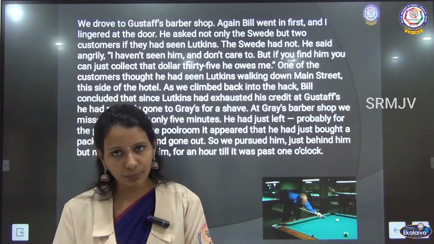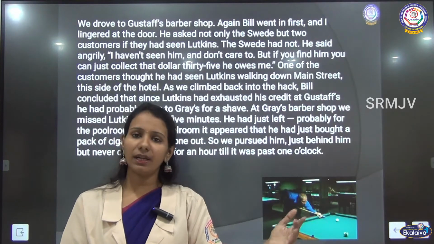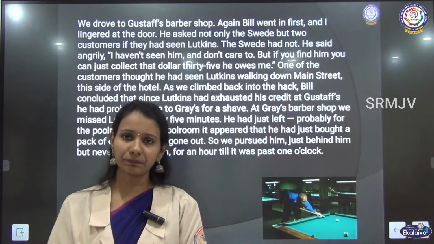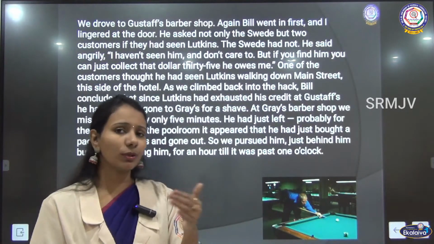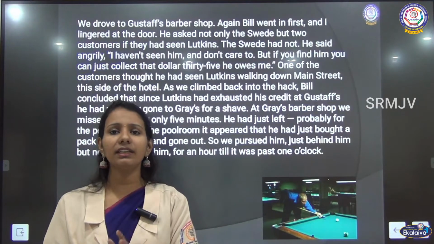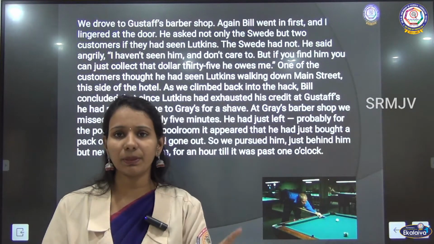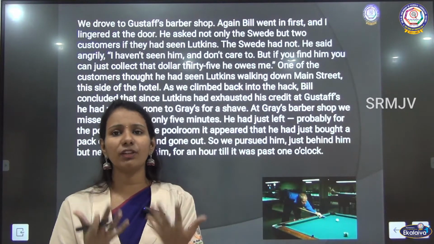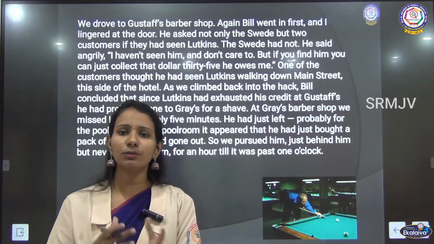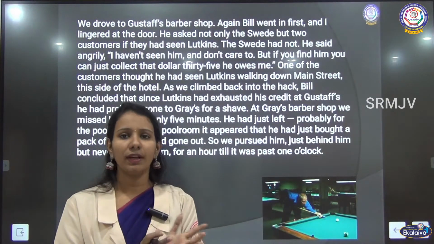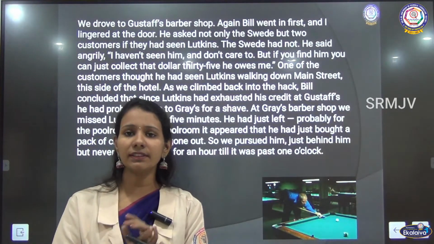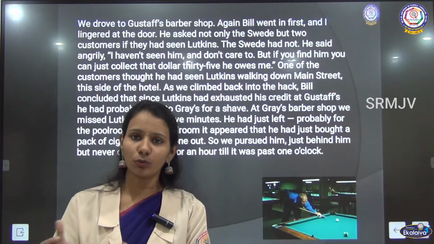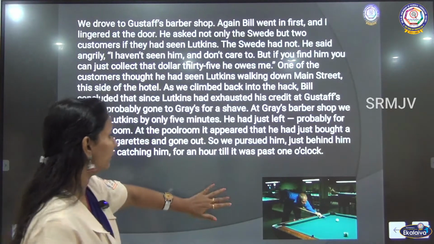So now they go from Gustav's place to the Gray barber shop. And at the Gray barber shop, when they went and asked, they were told that Lutkins had left the place only 5 minutes before. So they were very close to him, following him too closely, but they were not able to catch him. And until 1 o'clock, they were only searching.